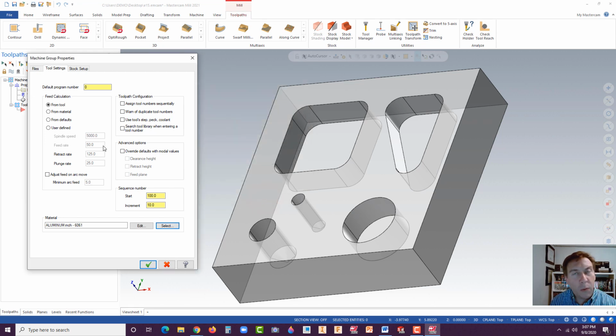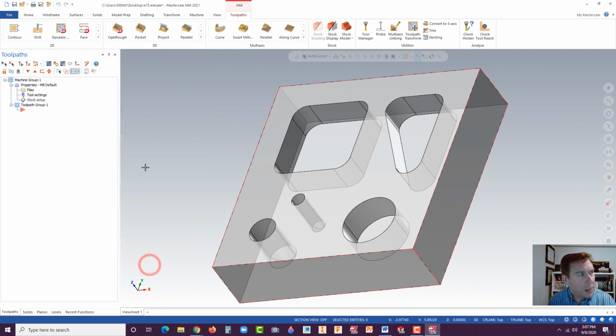All right, hit the green check, and that will adjust the speed. So if something's really hard, it's going to slow that cutter down. Because if it's cutting too fast, it'll do a couple things. It can burn the tool or break the tool. And tools are expensive, so you don't want that. But you want to find that balance because you don't want it to go too slow, because time is money. And when you're working in manufacturing, you want to find that nice balance. Okay, so always talk to your manager until you get more experience on what your feeds and speeds should be. But we're going to go for material and just hit the green check.